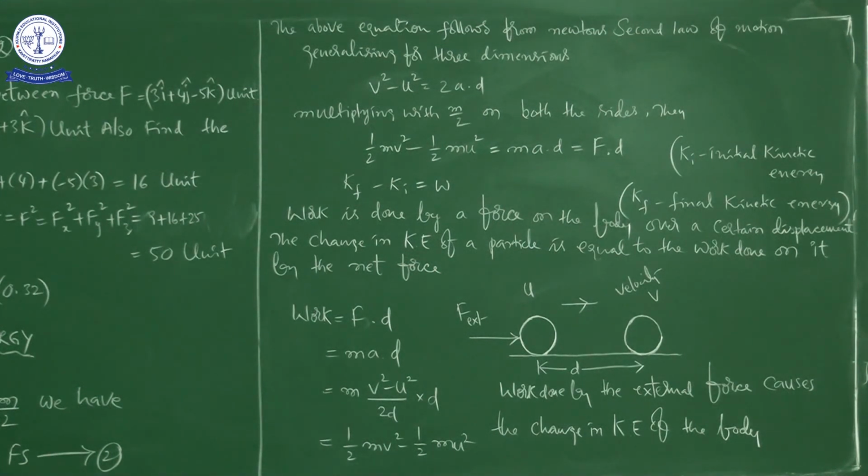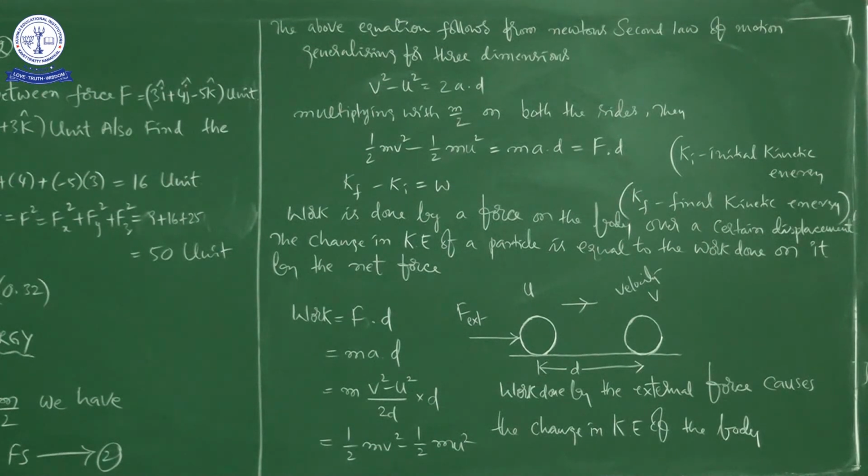So the net force, or the resultant force acting on the body, is equal to the change in kinetic energy of a particle or object or body, whatever it may be, based on the situation. Okay, right. So this is the work energy theorem in 3 dimensions, or in vector form.